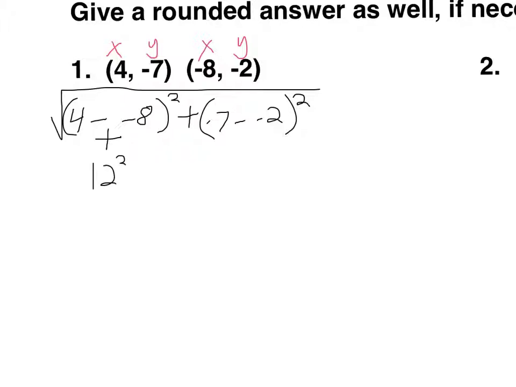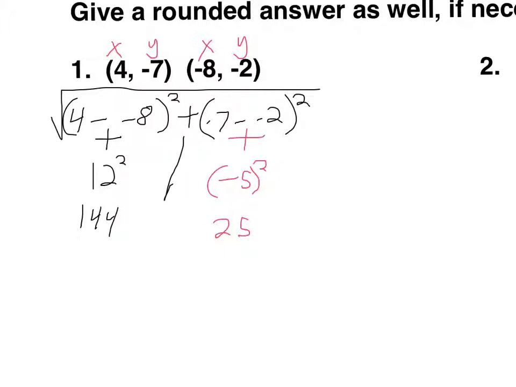But then you have to square that. That's built into the formula. So 12 squared is 144. All right, over here, negative 7 minus negative 2. You could just enter that into the calculator or realize that minus negative means plus, so it's really negative 7 plus 2. That's negative 5. And then you square that. Now really you're squaring the negative part also, so it should become positive 25.